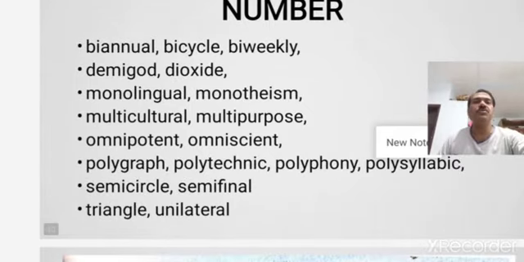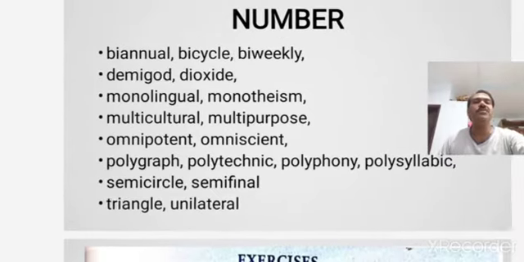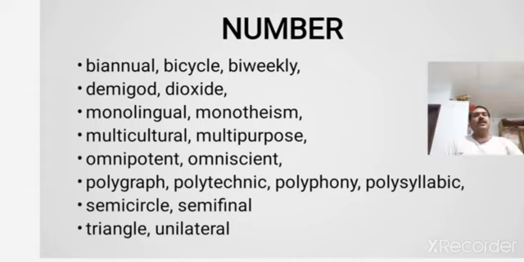Yeah, let us go to the last slide where you will find a number of examples which indicate number. So here also words are formed by adding different kinds of prefixes to indicate number. In the first line you will see biannual. Bi means two here, annual, biannual, two times. Bicycle, a cycle which has two wheels. Bi-weekly, two times a week.